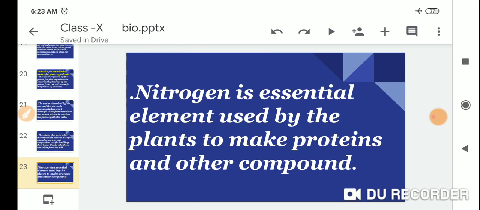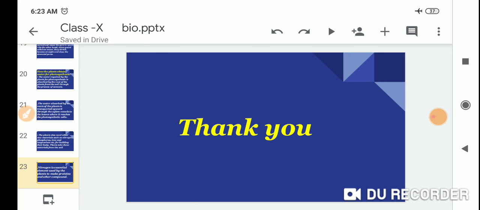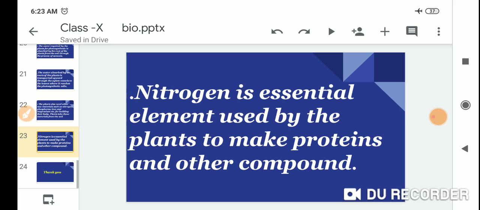Nitrogen is an essential element used by the plants to make proteins and other compounds.